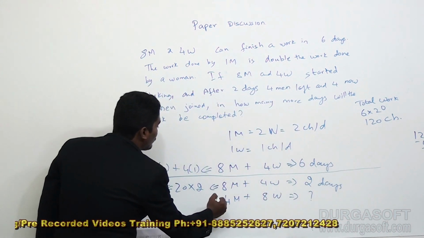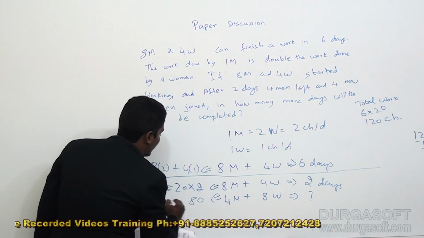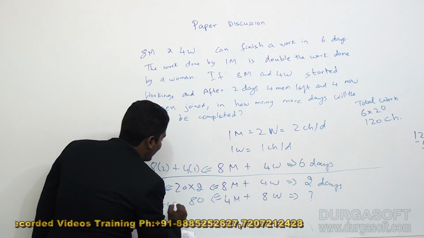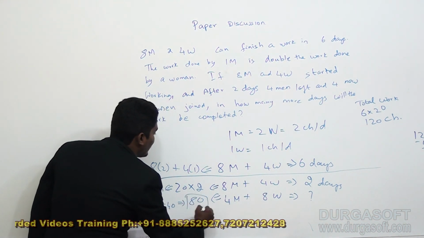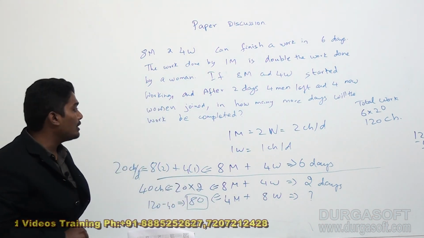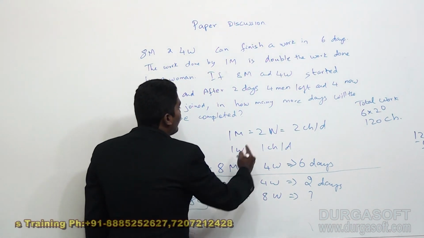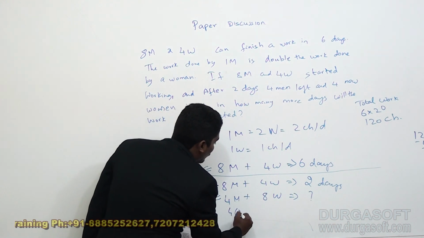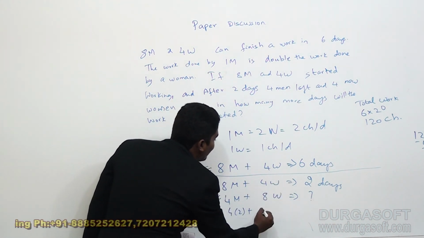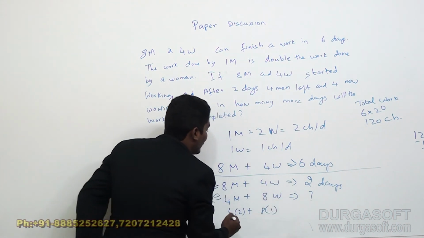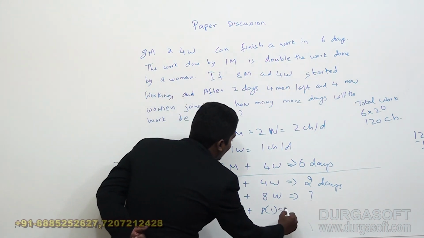These 80 chocolates should be eaten by 4 men and 8 women together. If 4 men and 8 women are working, every man will eat 2 chocolates per day, so 4 into 2 plus 8 women will eat 1 chocolate per day, 8 into 1. So 8 plus 8, 16 chocolates per day they will eat.